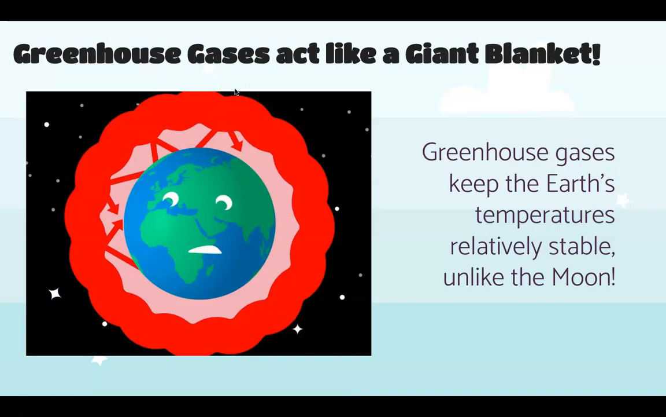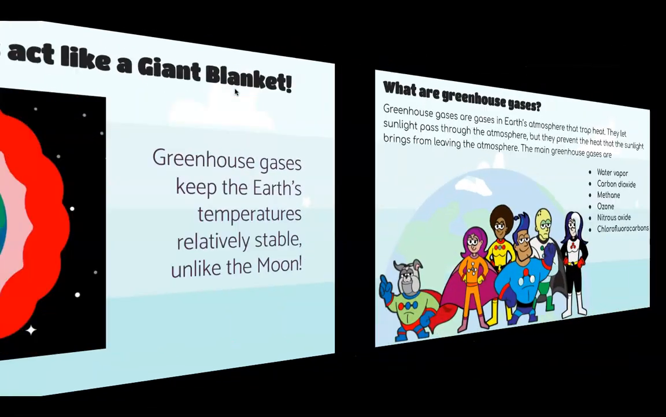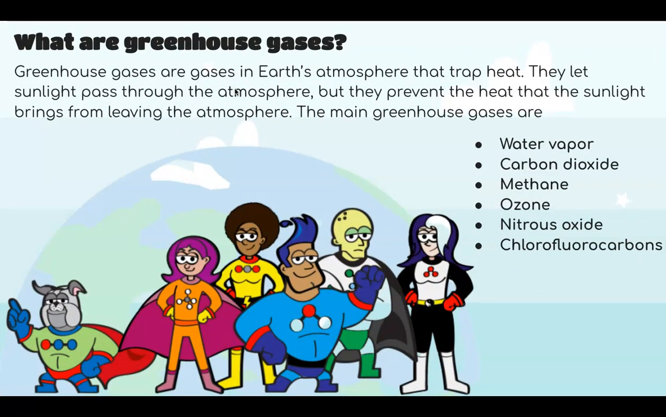Okay, let's take a deeper look at what the greenhouse gases are. Greenhouse gases are that 0.2% of the air that traps the Earth's heat. They allow the sunlight to come through the atmosphere. They don't reflect the sunlight, but they prevent the heat from leaving the atmosphere. There are 6 main greenhouse gases: water vapor, carbon dioxide, methane, ozone, nitrous oxide, and chlorofluorocarbons. These are called CFCs. They do not occur naturally.